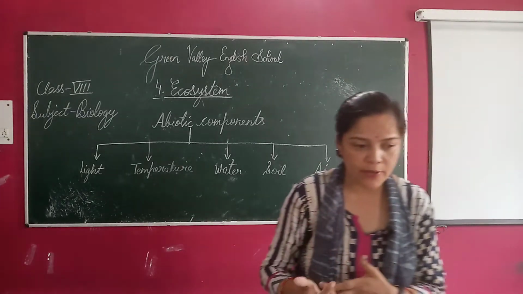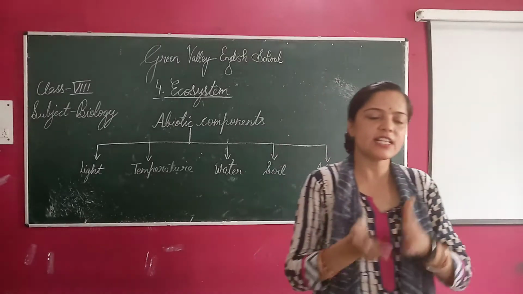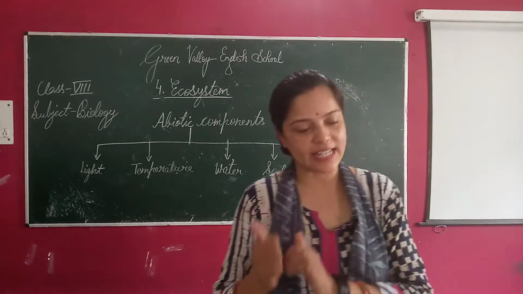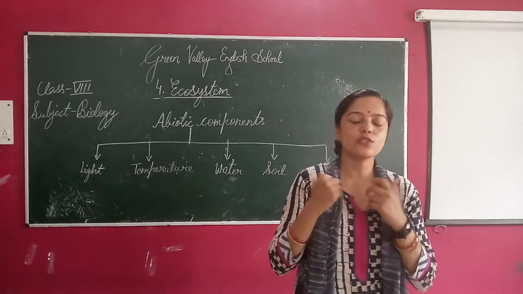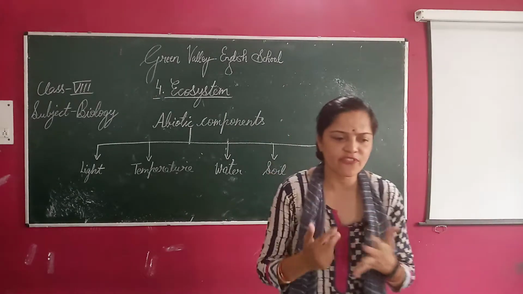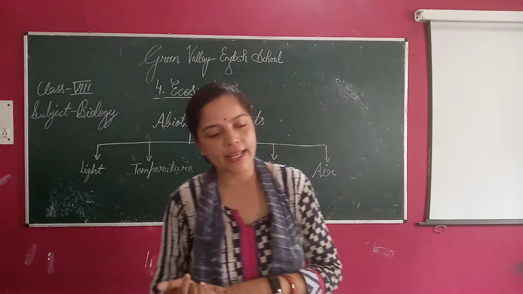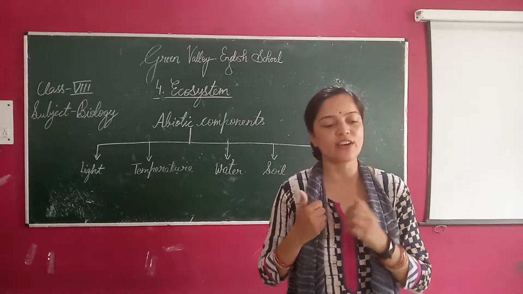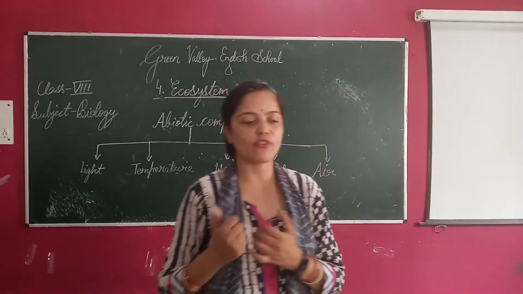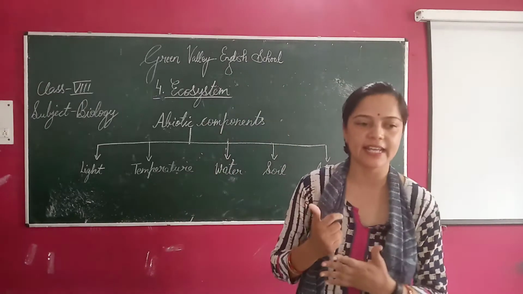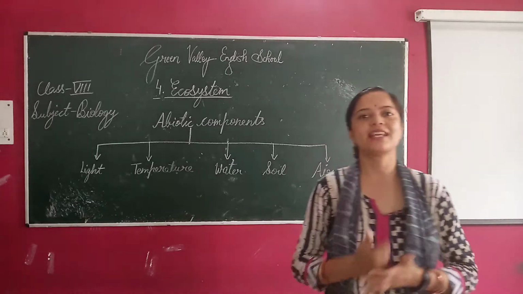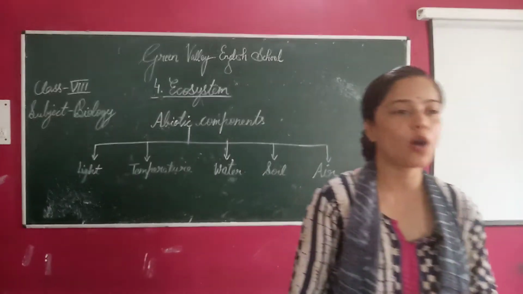The temperature at a place varies from day when it is hot to night when it is cold, and it also varies in different seasons. Most organisms live comfortably at a temperature of about 20 degrees centigrade to 40 degrees centigrade. Okay, now let us come to the topic water.